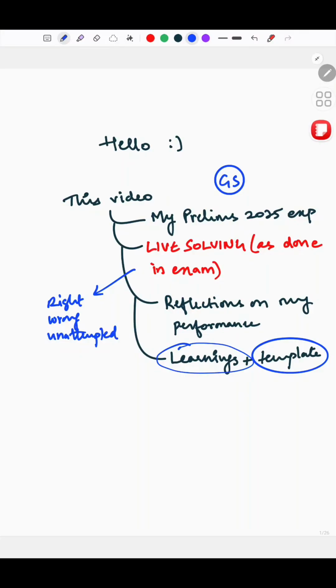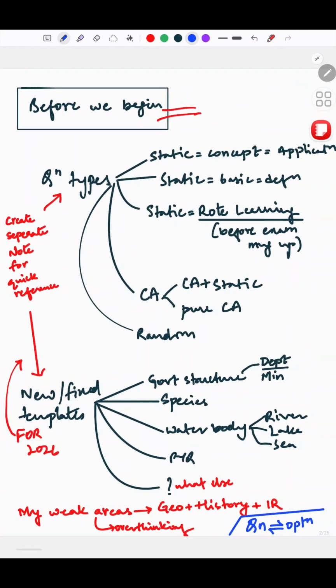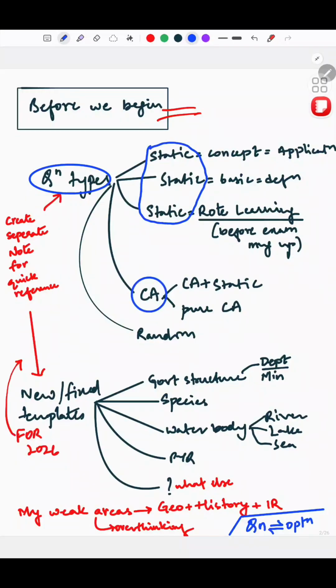So we'll begin. Before we begin, the thing about the questions is, this is my understanding from the questions I've seen across many years, and I think everyone would agree with this. Questions come from static part or current affairs, those two. And then there is the third one, the random areas, which has been increasing over the last few years.